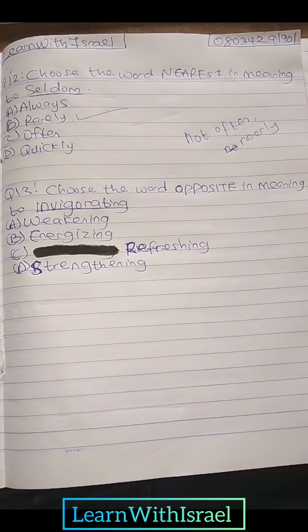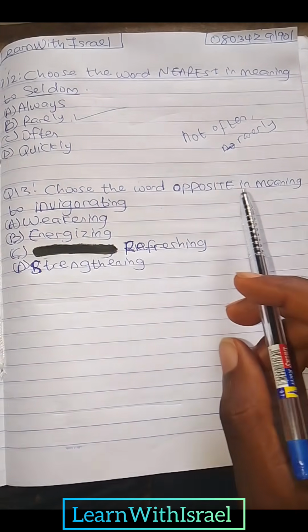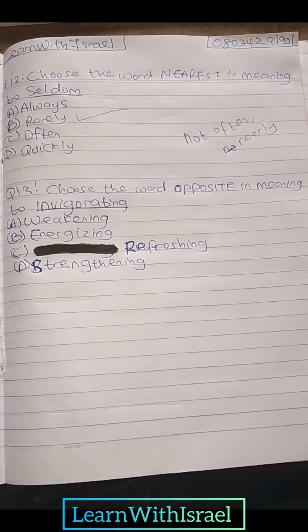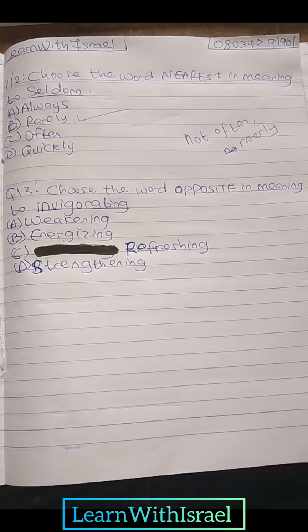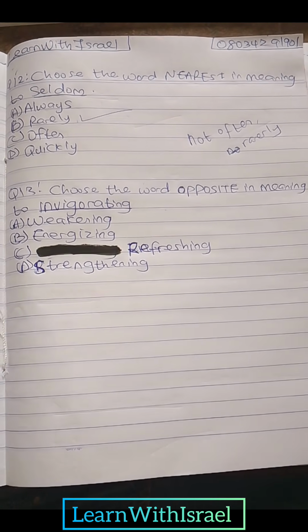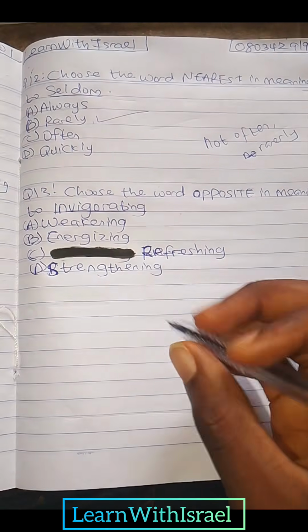Question 13, which is the last question in this video. Choose the word opposite in meaning to invigorating. A, weakening. B, energizing. C, refreshing. D, strengthening. So when we say invigorating, what comes to your mind?